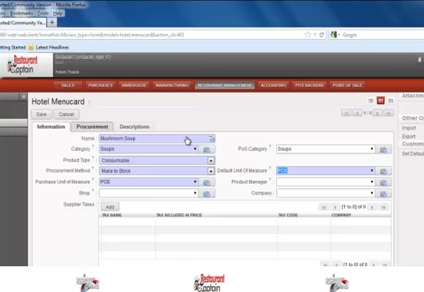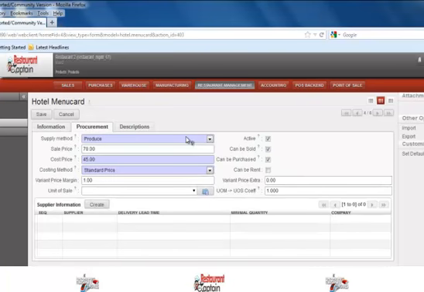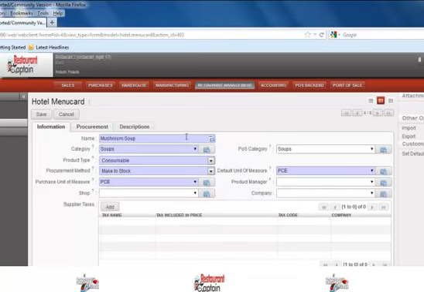In the procurement tab, you have the supply method, whether it is of produce nature or buy nature. Similarly, you can define the sale price and the cost price for the respective product as well. These are the small configurations that we need to do initially, which can be used in the transaction forms.